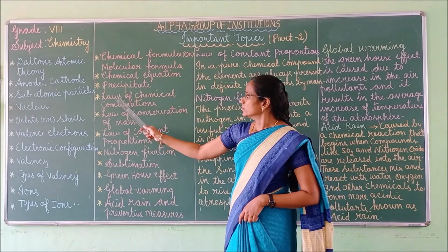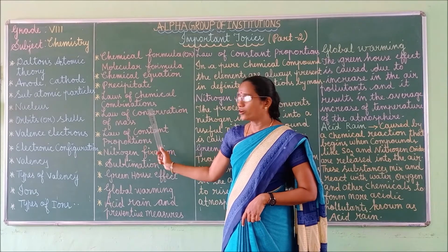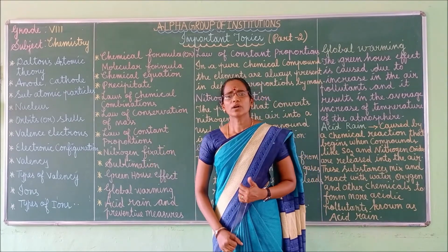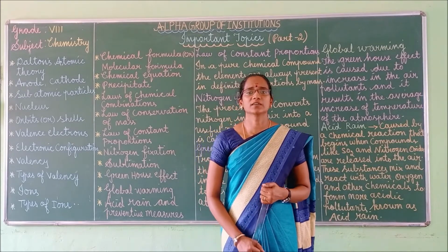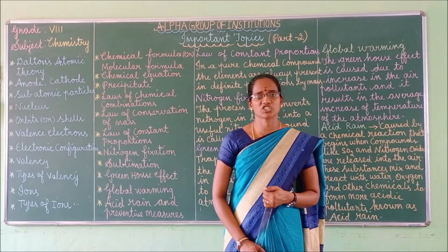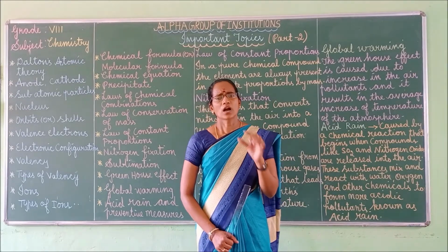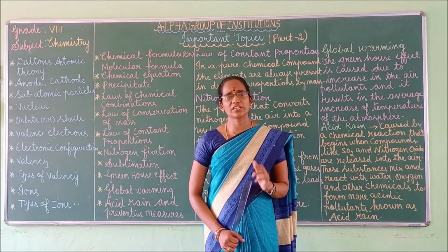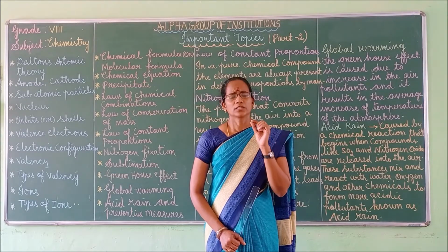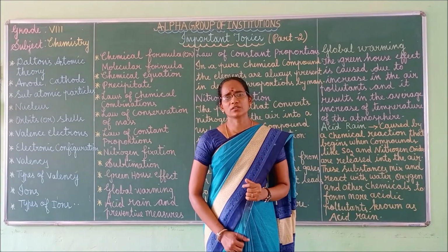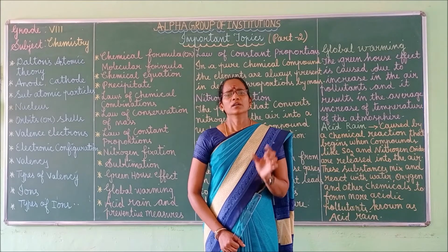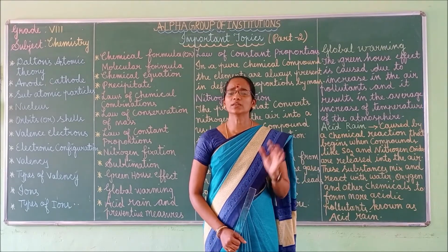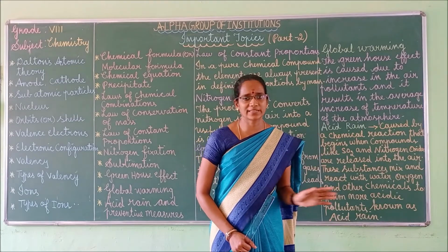First one, let me discuss the law of conservation of mass. Lavoisier proposed the law of conservation of mass. According to this law, during a chemical reaction, the total mass of the products is always equal to the total mass of the reactants.